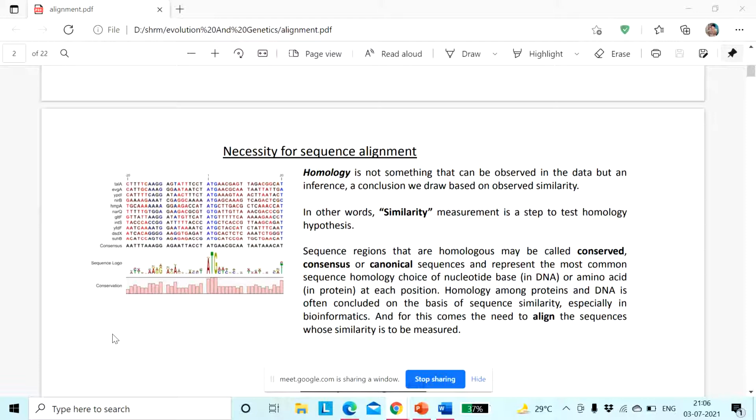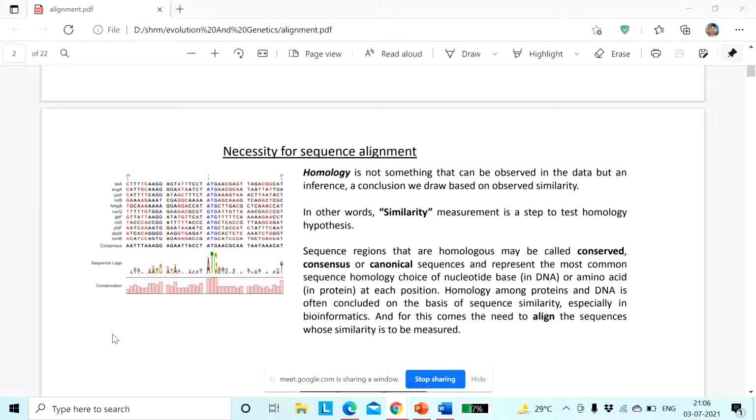So for the similarity measurement we will consider these conserved or consensus sequences. Sequence regions that are homologous may be called conserved or consensus sequences and represent the most common sequence homology, obviously the choice of nucleotide bases or amino acids at each position.